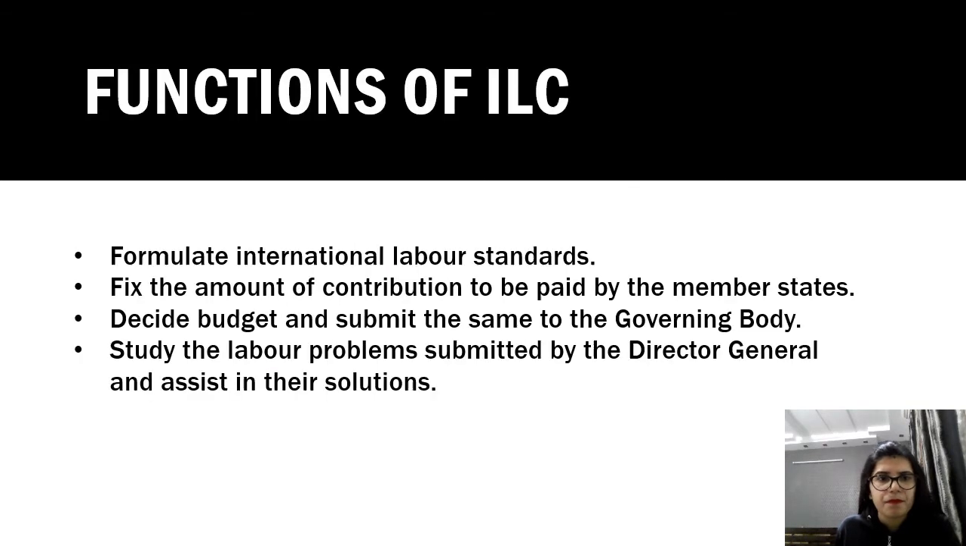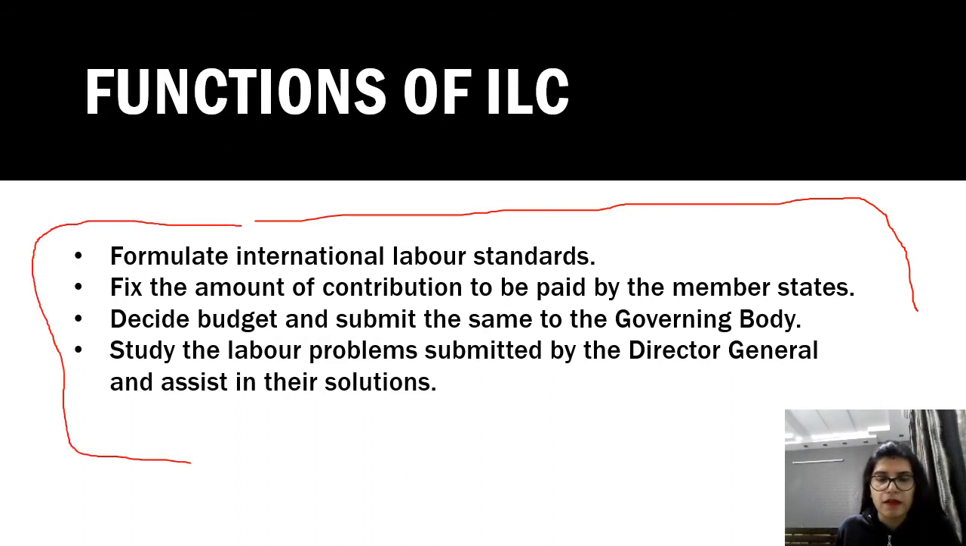Okay. Then let's see what are the functions of the International Labour Conference. Now we've seen that they meet at least once in a year. So let's see what do they do, right? Now, formulate international labour standards, I told you before. Then fix the amount of contribution to be paid by member states. So it is not run free of cost. Okay, the member states, the members of the ILO, they have to pay some contribution. So this International Labour Conference fixes that amount, that how much the member countries have to pay.